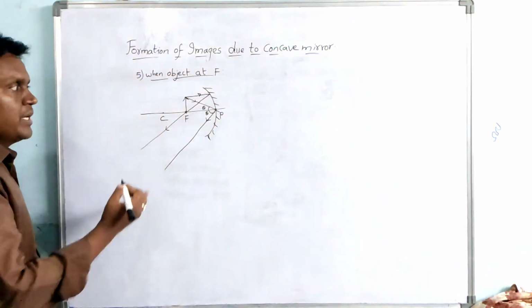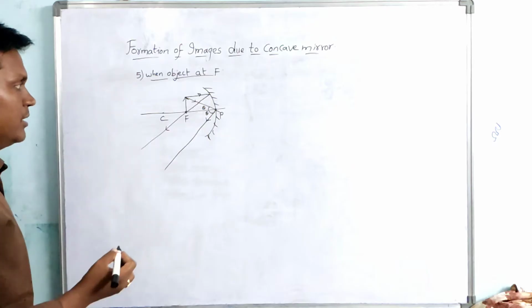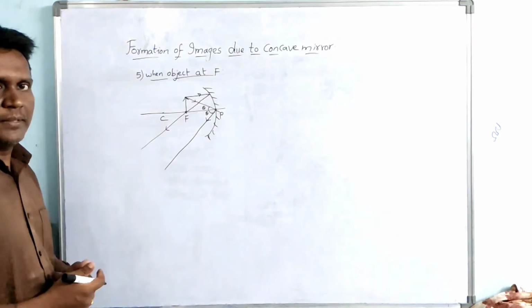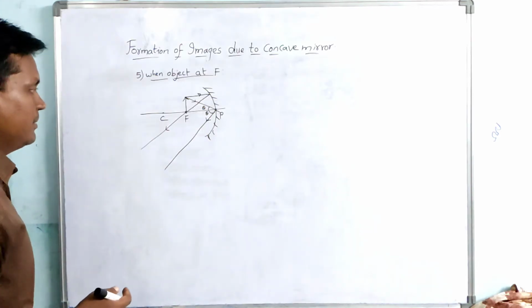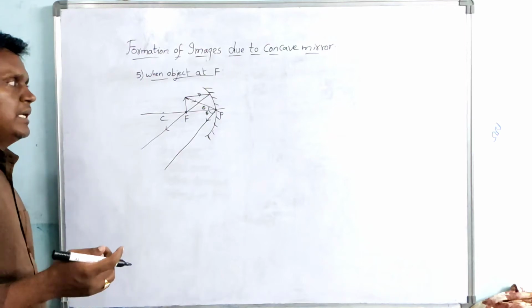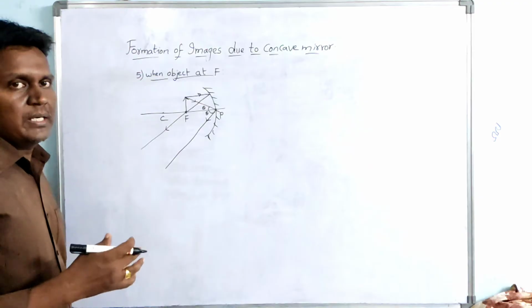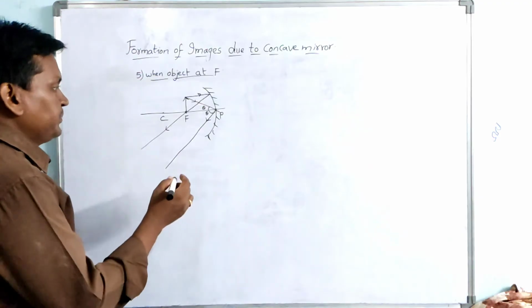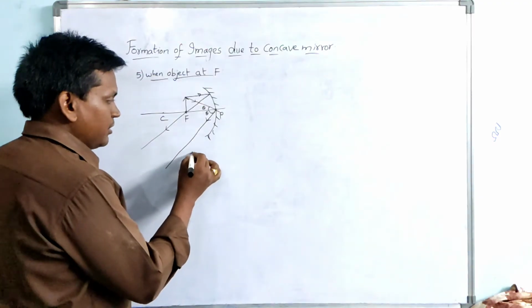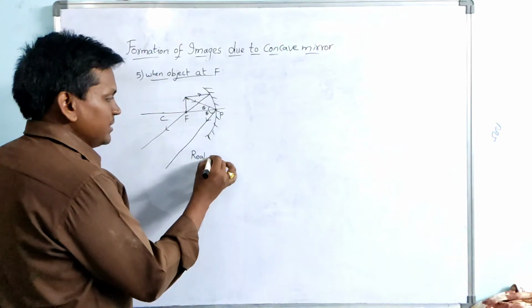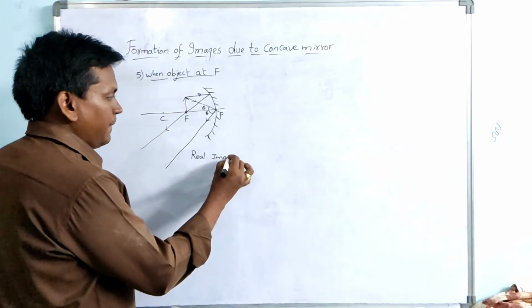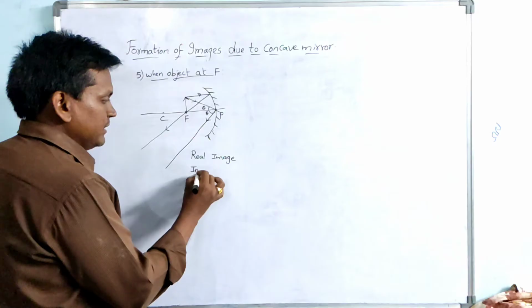So if you observe the two rays, these two rays are diverging apart and they are not at all meeting. So actually where the image will be formed is, the image will form at an infinite distance. So here coming to the characteristics of image, image is real image and inverted image.